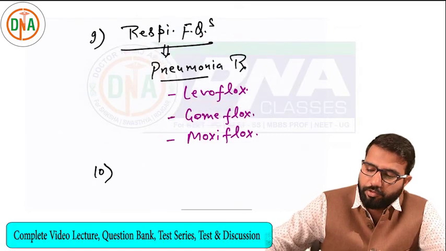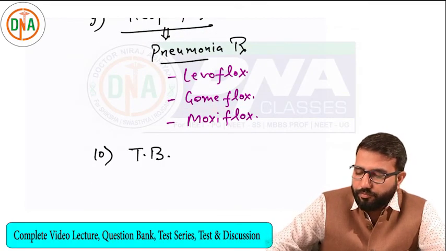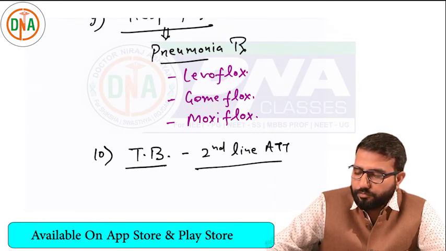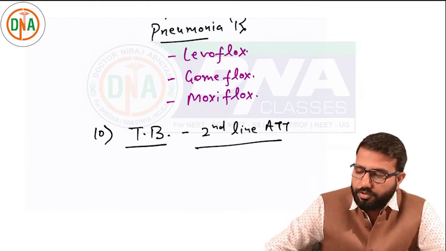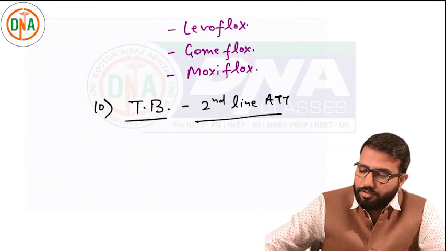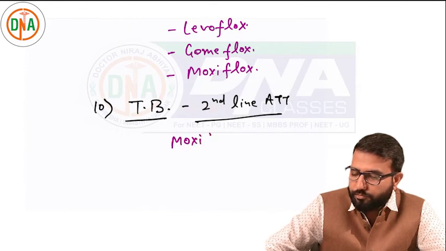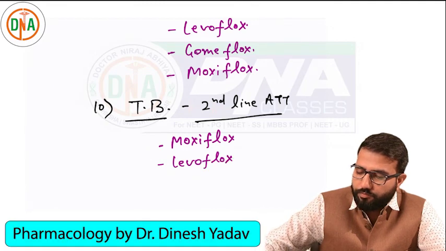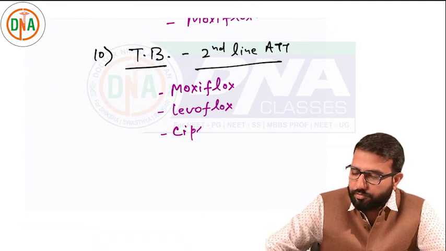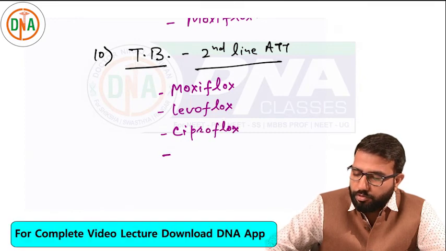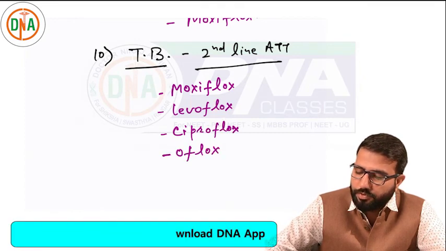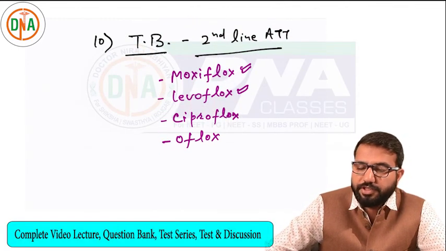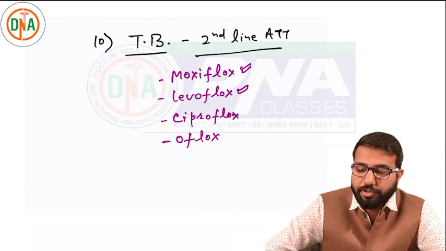Then these drugs are also effective for Mycobacterium, so these drugs are also used in TB patients. Second line anti-tubercular drugs used in MDR cases. These drugs are like moxifloxacin, levofloxacin, ciprofloxacin, and ofloxacin. These drugs can be used in tuberculosis also. Commonly used are levofloxacin and moxifloxacin. So in TB, second line anti-tubercular drug, effective against Mycobacterial infection also.